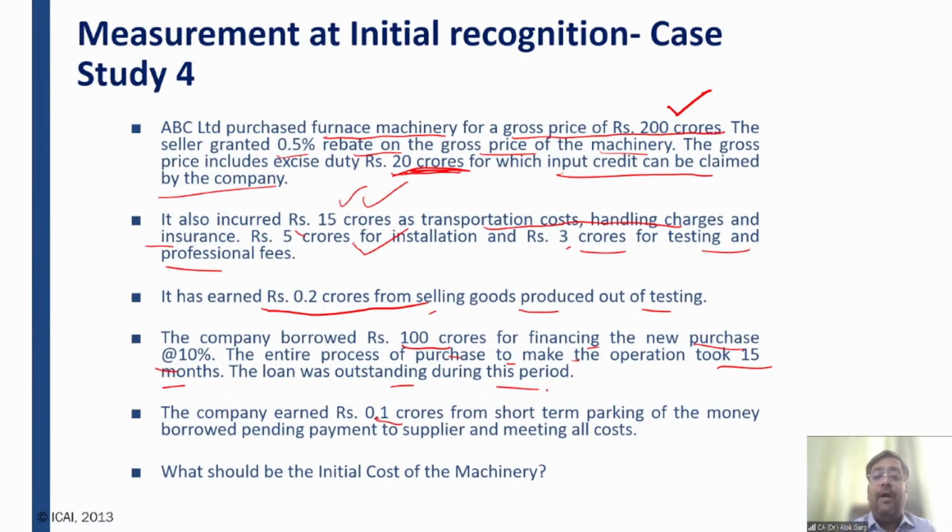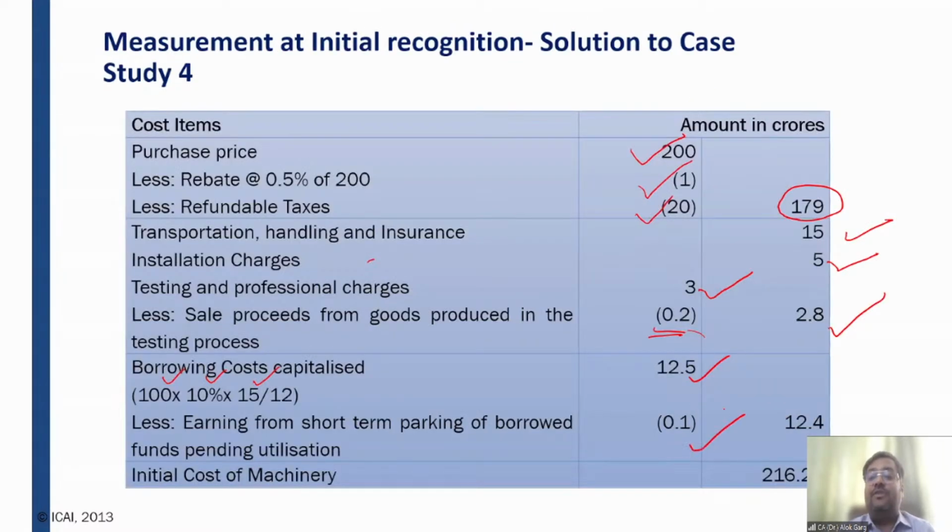The company earned 0.1 crore from the short-term parking of the money borrowed, pending payment to the supplier and meeting all costs. So the company has taken a loan of 100 crores, but the entire 100 crore was not spent on one day. So the company parked some funds in fixed deposits on a temporary basis, and the company has earned some interest income also. So that interest income will be deducted from the interest cost, right?